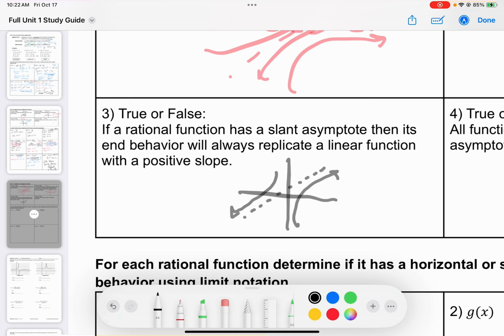And this seems pretty good. It seems pretty true to me. But wait, a positive slope? No. What if I had a negative over a positive? So for my function, well, then I wouldn't get it. Let's just say I had negative x squared over x. Well, negative divided by a positive is a negative, so my slant asymptote would be a negative. So this word positive makes this false.